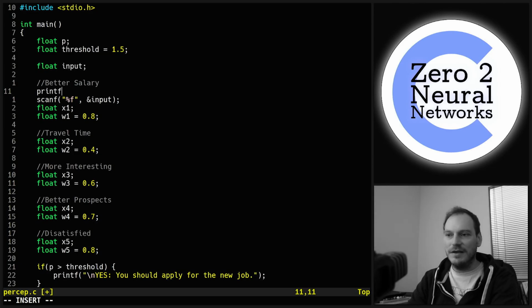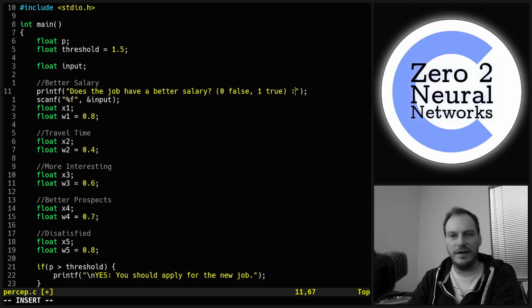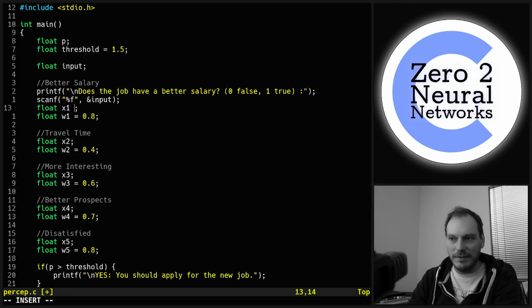So we're going to use the printf for that, and we're going to put, does the job have a better salary? And we want to let the user know the range of inputs. So 0 false, 1 true, and then maybe put a colon at the end. And I reckon we want to put that on a new line as well. So we prompt that, then we get the user input, and then we want our x1 to equal that input.